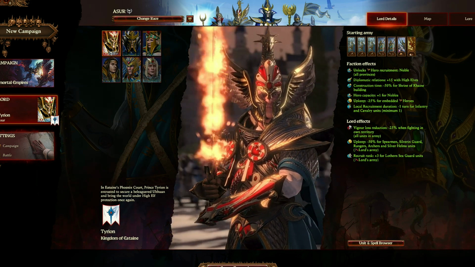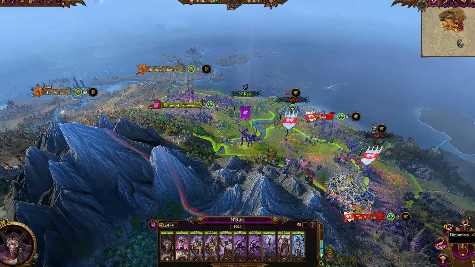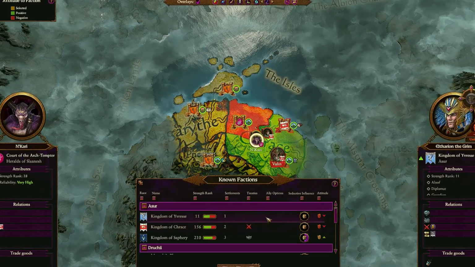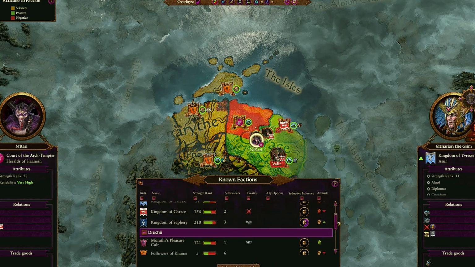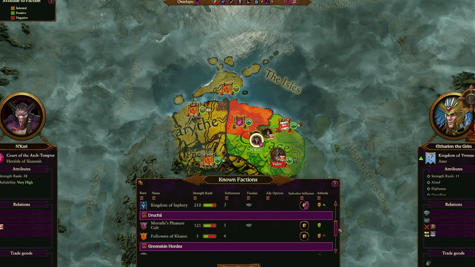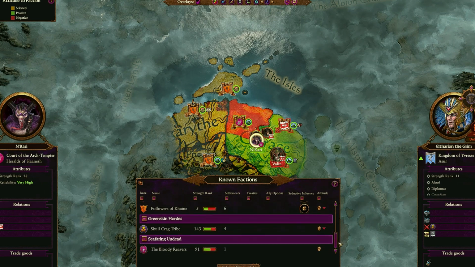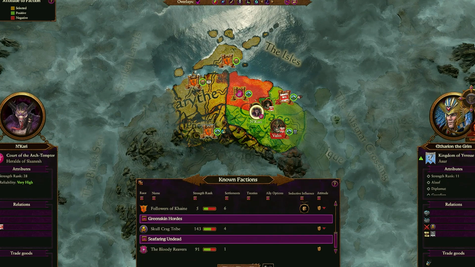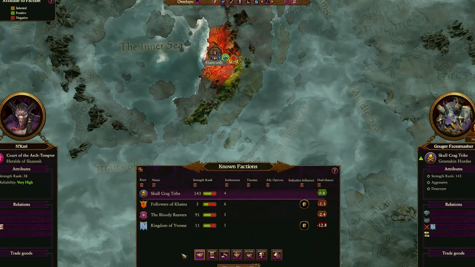Let's jump into the game and show some of these examples in action. So here we are with Slaanesh, and Slaanesh allows us to now see a bunch of the other factions here on Ulthuan, and as you can see, they are listed as Kingdoms of whatever. We have Morathi's Pleasure Cult, and Followers of Cain, Skull Crag Tribe, and the Bloody Reavers, that are all of our neighbors down here in the beginning of this campaign.